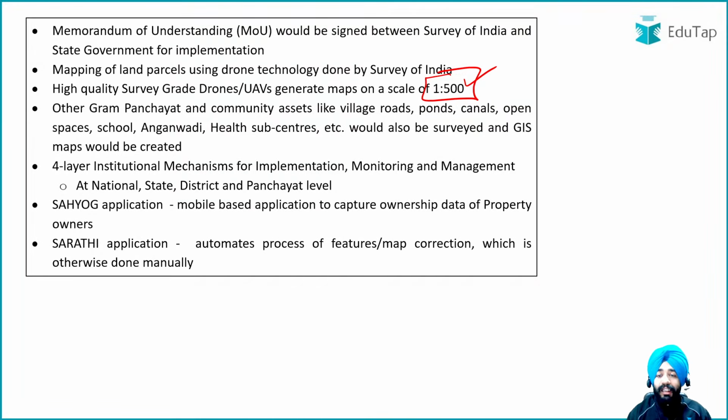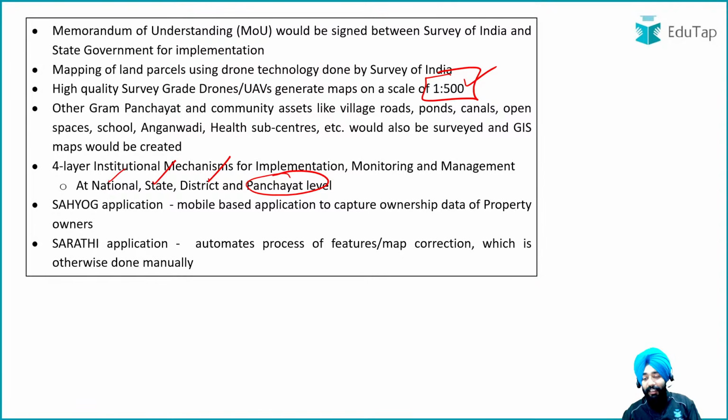Now the monitoring here is going to be done at 4 levels: the national level, the state level, the district level, and then the panchayat level. This is where the monitoring and implementation of the scheme is going to take place. Now for better execution of the scheme, the government has launched two specific apps under the SVAMITA scheme. One of them is known as Sahyog and the other one is known as Sarthi.